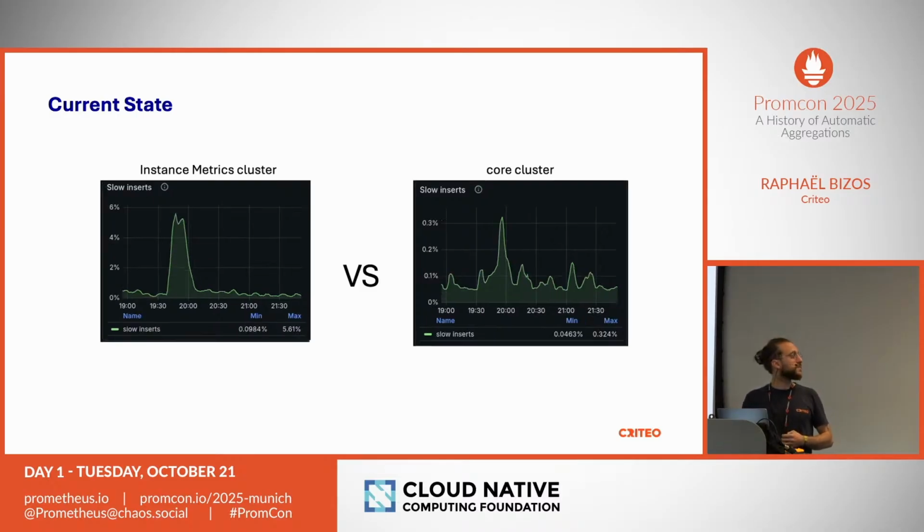If I show that in something a bit more absolute, in the instance metric cluster, about 6% of the inserts are slow for half an hour, when on the core cluster, it never goes above 1.1.